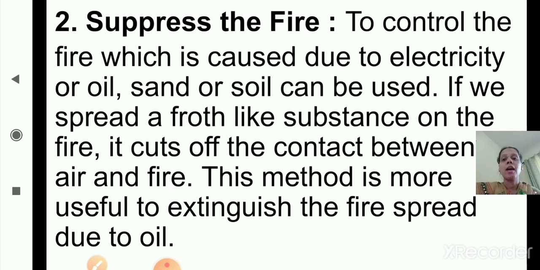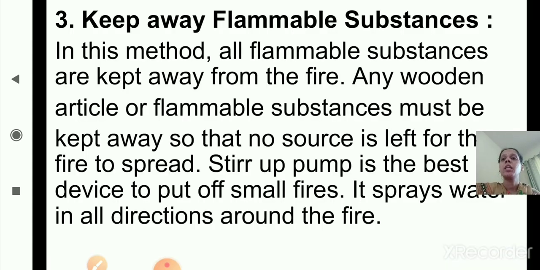Now we'll see the last method, that is the third method. Keep away flammable substances. Flammable substances means the substances which can catch fire easily. In this method, all flammable substances are kept away from the fire. Otherwise, if flammable materials are kept near the fireplace, they will catch fire easily and the fire will spread everywhere. So first we have to keep away all the flammable substances.